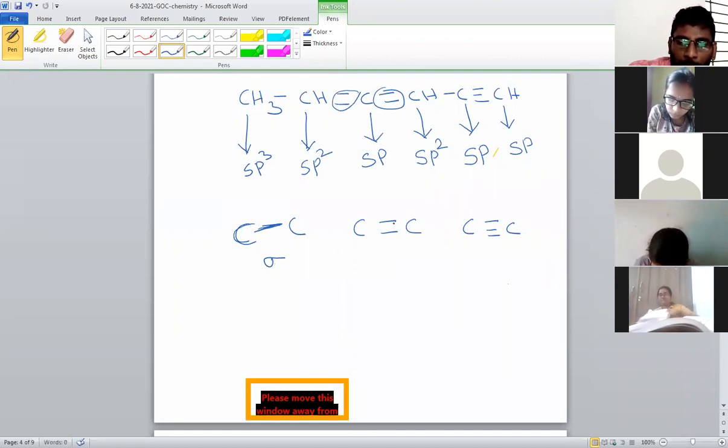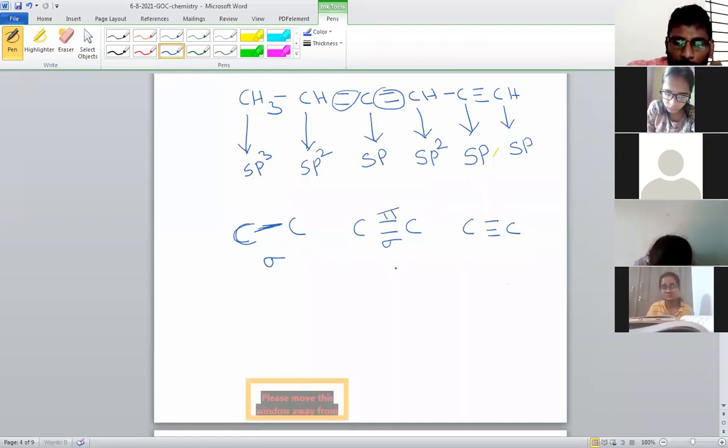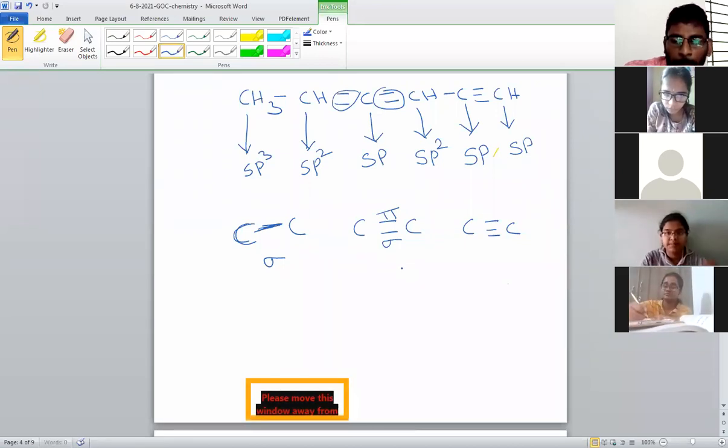Now in this, a double bond is there. Carbon, double bond, carbon. When one double bond is present, remember, among that, one bond is called sigma bond, the other bond is called pi bond. If a single bond is there, that is always sigma. If a double bond is there, one will be sigma and one will be pi.